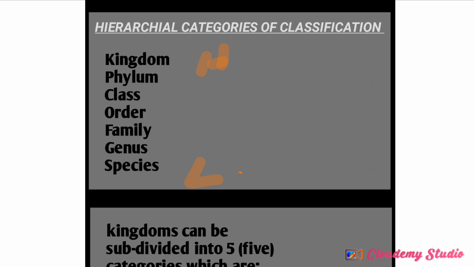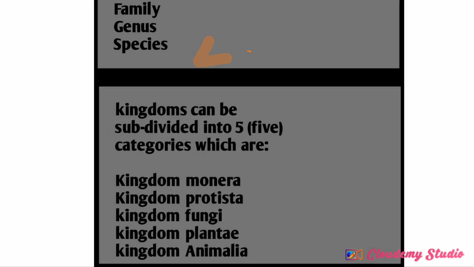Now apart from that, we now have kingdoms. Kingdoms can now be subdivided into five. We have five categories of kingdoms: the kingdom Monera, the kingdom Protista, the kingdom Fungi, the kingdom Plantae, and the kingdom Animalia.